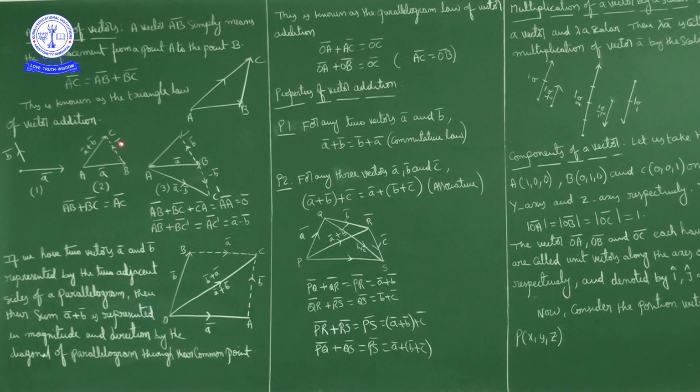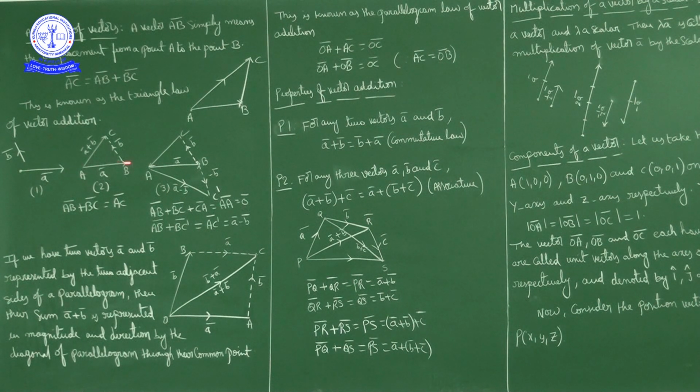Now AB bar is vector A bar and BC bar is vector B bar. So AB bar plus BC bar, net displacement is what? AC bar. Now AC bar is how much? A bar plus B bar. Without changing its direction, we can move this vector somewhere here.